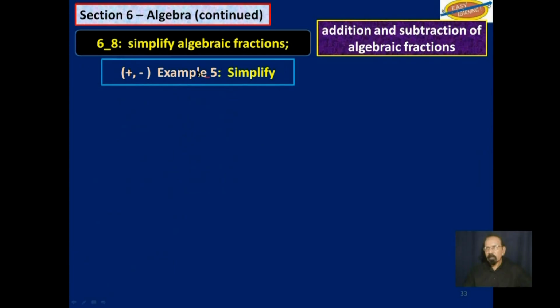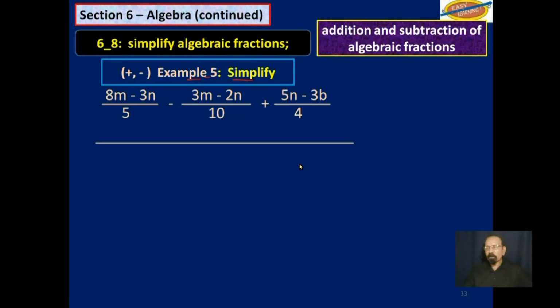Example 5, simplify. 8m minus 3n over 5 minus 3m minus 2n over 10 plus 5n minus 3b over 4. Same procedure.